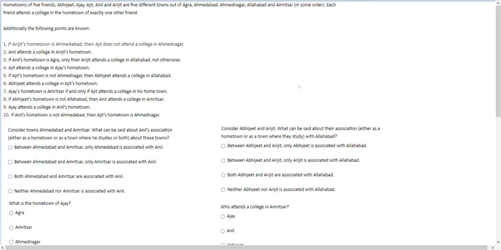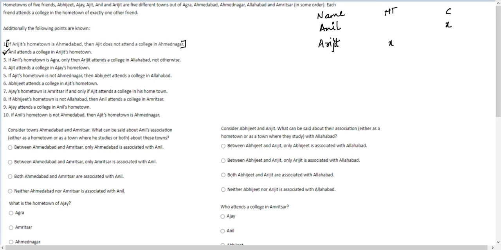If Arijit's hometown is Ahmedabad, then Ajit does not attend college in Ahmednagar. But we can't do anything about this right now because this is a conditional statement. We'll come to it later. Anil attends college in Arijit's hometown. This is a good statement. Let me record. I have name, I have hometown, and I have college town. So Anil attends college in X and Arijit's hometown is also X. We have taken care of the second statement.